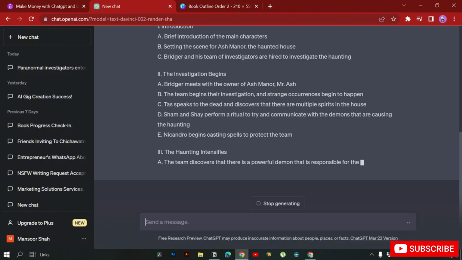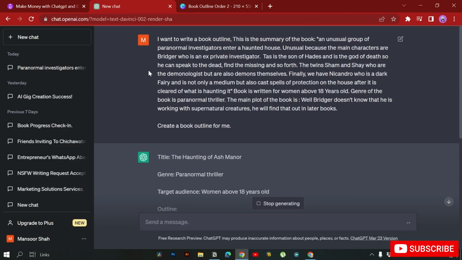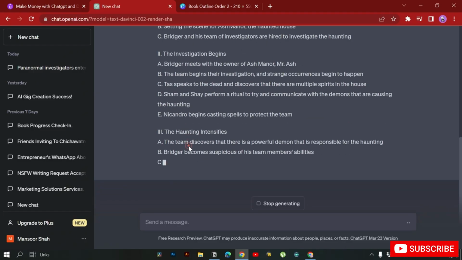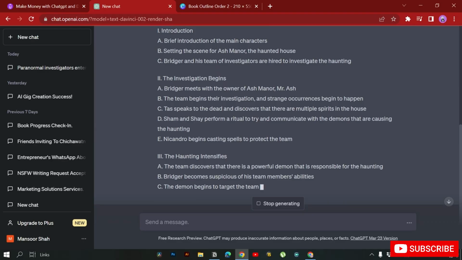So one thing to keep in mind while it is doing it is Bridger. It's mentioning Bridger. So do we have Bridger in this? Okay, so we do have Bridger here. So make sure that ChatGPT does not add extra characters. Of course, one or more characters is enough, but make sure that it does not change the entire concept of the book within the outline. It will be damaging, because let's say we have provided something else and ChatGPT is generating something else, so that will be really bad.